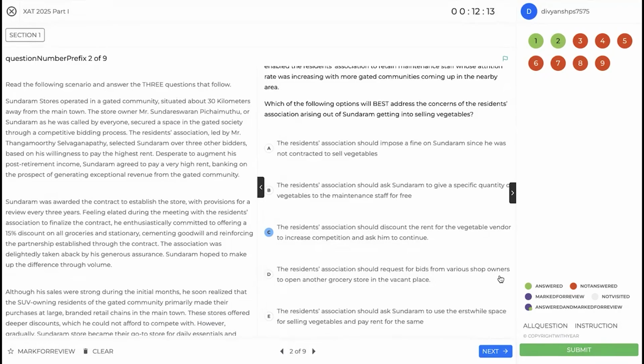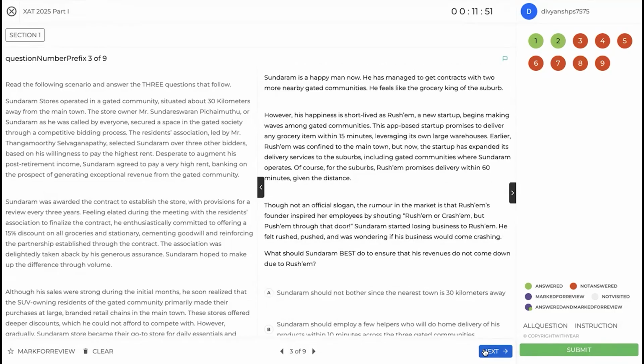Request for bids from various shop owners. Adding another shop owner and not a vegetable vendor will just basically get another Sundaram in the discussion. So not an ideal solution. Should ask Sundaram to use the space for selling vegetables and pay rent for the same. So this will also address the rent part, but not the maintenance staff part. So C is something that addresses both the issues. All right.